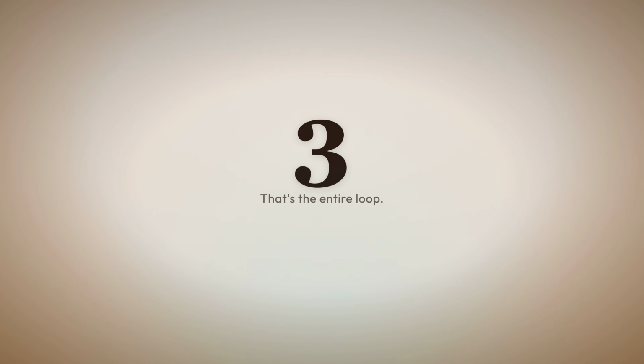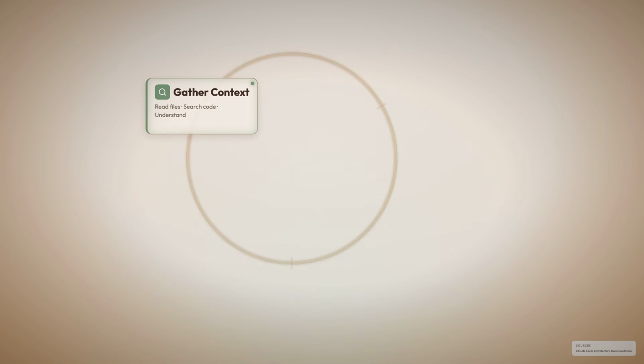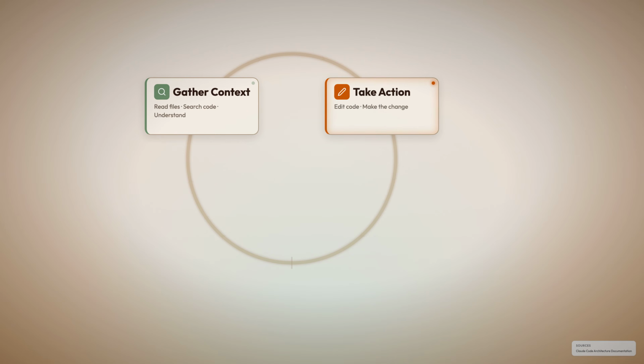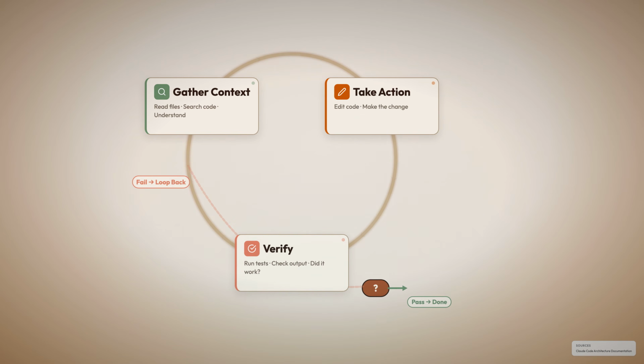Three phases, that's the entire loop. Gather context: read files, search code, understand what's actually broken. Take action: edit the code, make the change. Verify: run the tests, check the output. Did it work? If verification fails, loop back to phase 1 automatically. Gather, act, verify, repeat. And the termination signal? When Claude's response contains zero tool calls. No tools means I'm done.